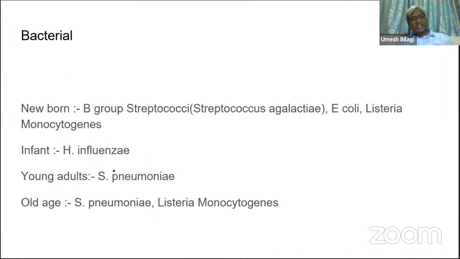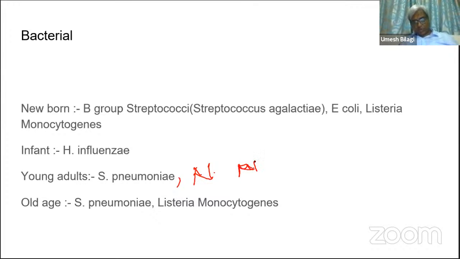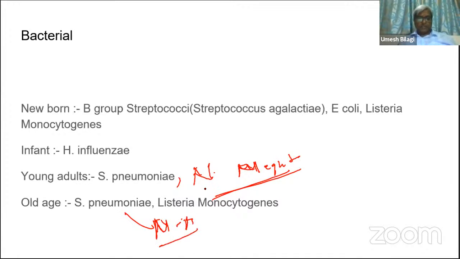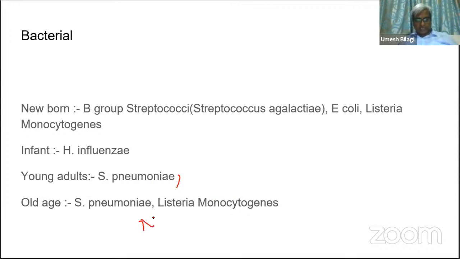And when you come to children and young adults, this is the common one. In fact, I don't know why I forgot Neisseria meningitidis; I did not write it here. In young adults, Neisseria meningitidis is one more important cause. Of course, here also Neisseria can come, in both groups, along with Streptococcus. These two are very important. Just remember this.